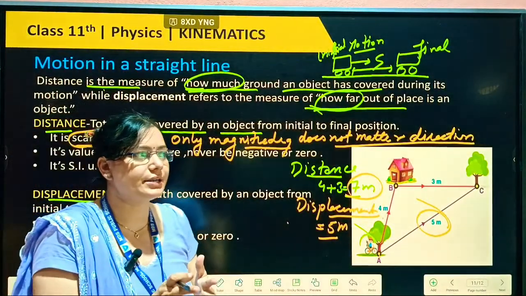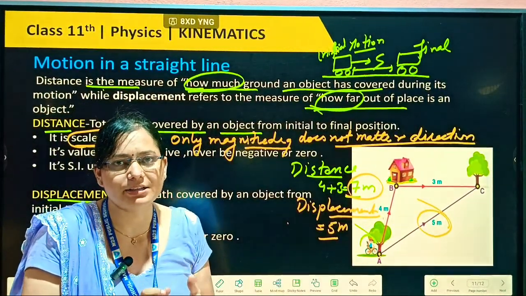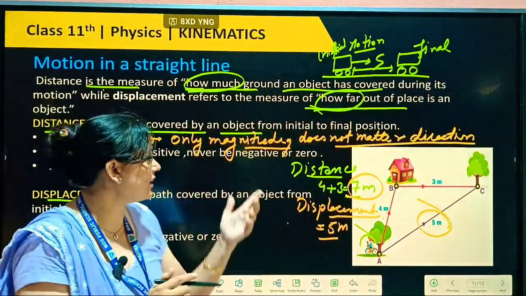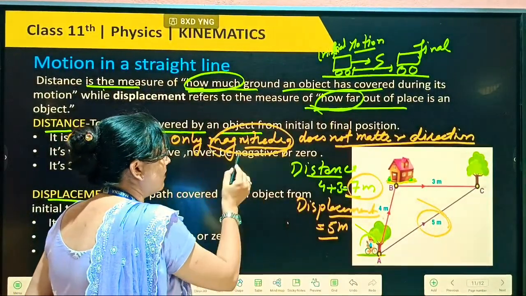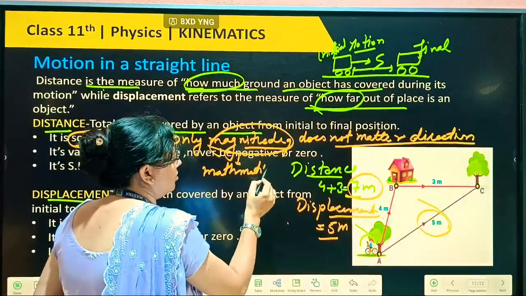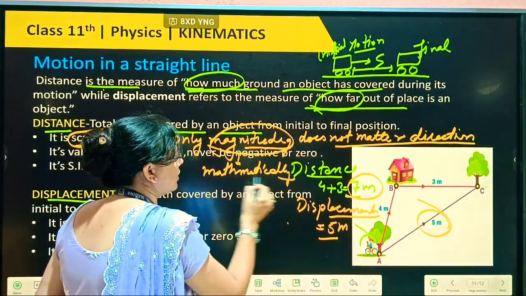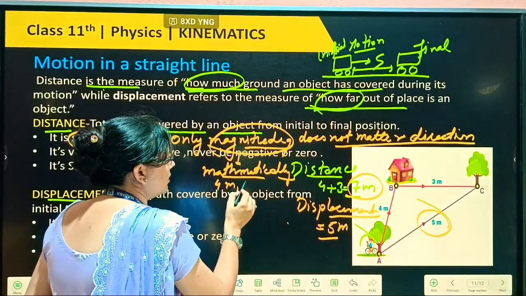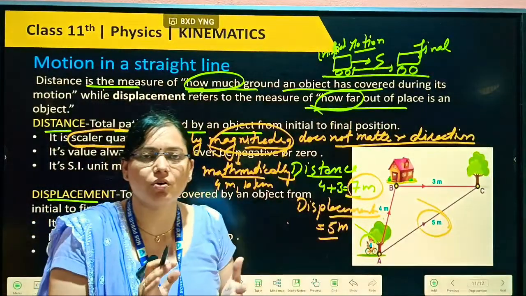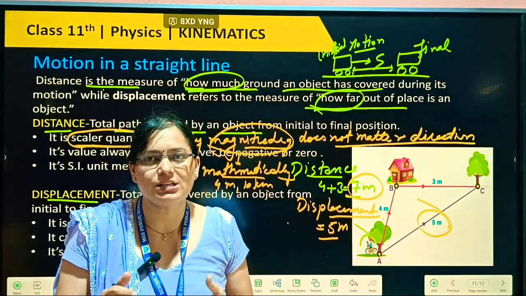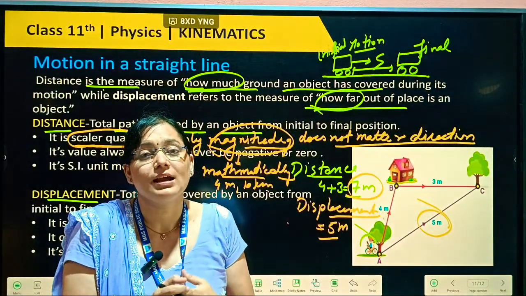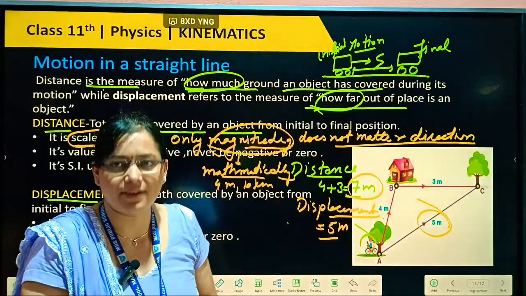All physical quantities we are dividing, beta, into two parts, scalar or vector. If we can define only the magnitude, magnitude means mathematical value, having mathematical value, for example 10 meter, 10 kilometer, like this one mathematically we are writing, then always we will call it scalar. And some quantities in which we can define the mathematical value as well as the direction also, then we will call it vector quantity.